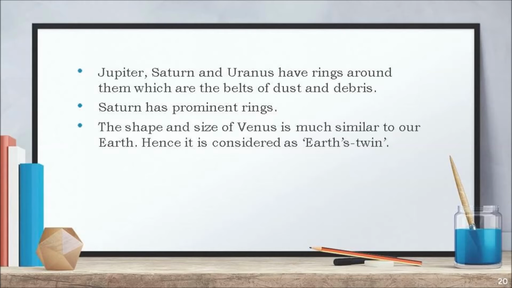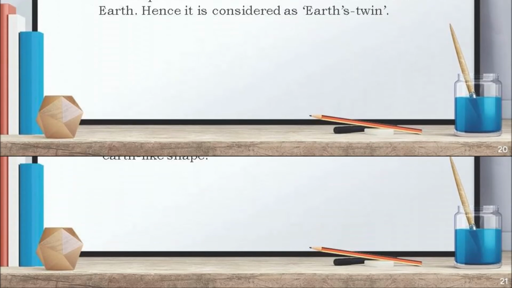Jupiter, Saturn and Uranus have rings around them which are the belts of dust and debris. Saturn has prominent rings. The shape and size of Venus is much similar to our Earth. Hence, it is considered as Earth's twin. Now let's learn more about our Earth.